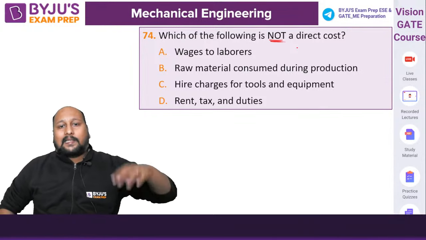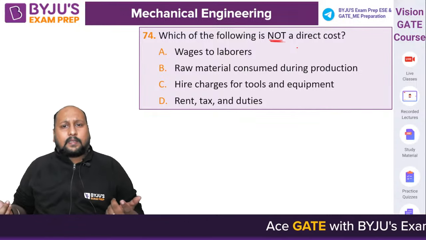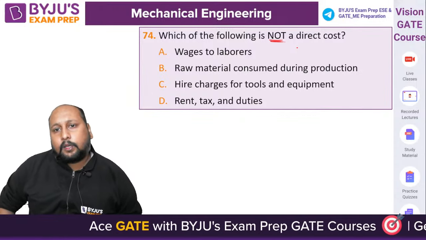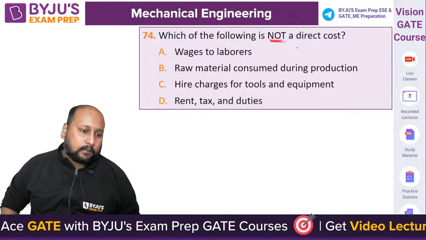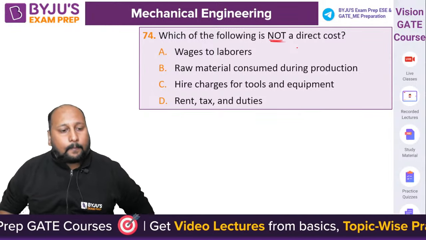Direct cost is basically which is directly being associated with the production. Indirect cost is something like per day cost, per day basis cost or like that. So which of the following is not being associated with the direct cost? That means they are talking about the indirect cost. A, B, C or D. Read the options and tell me.